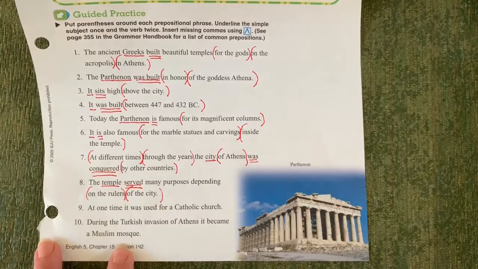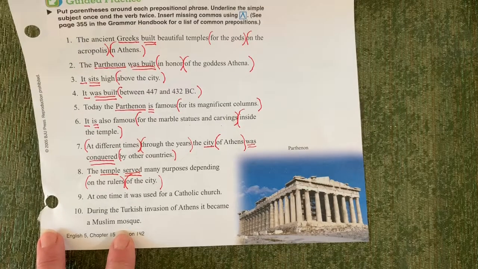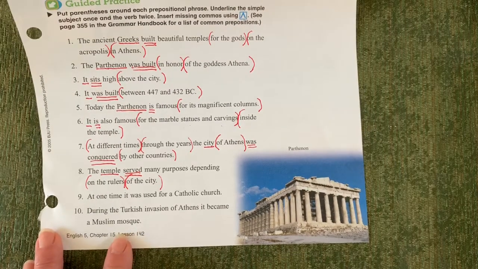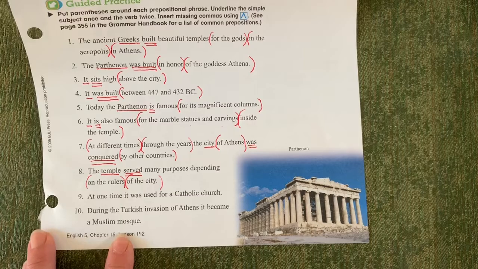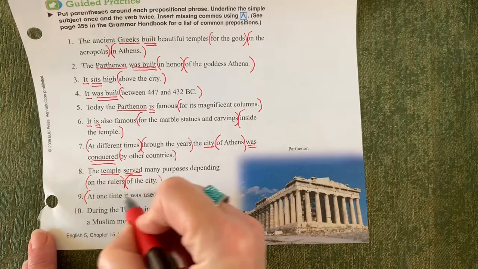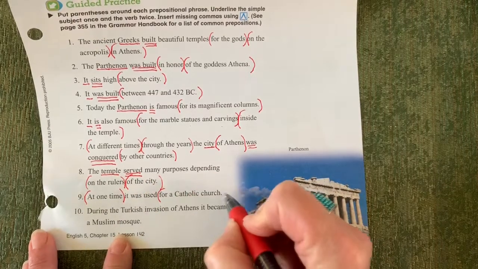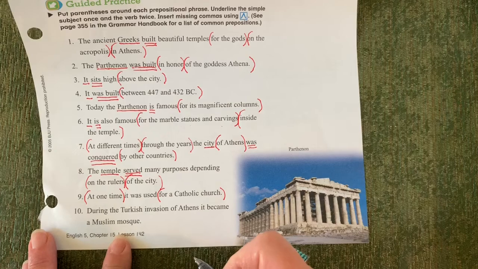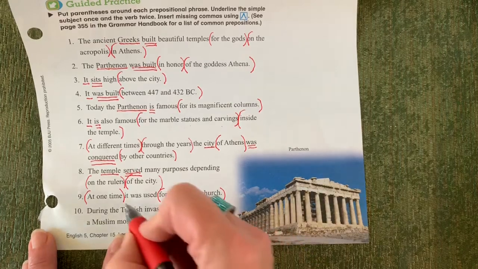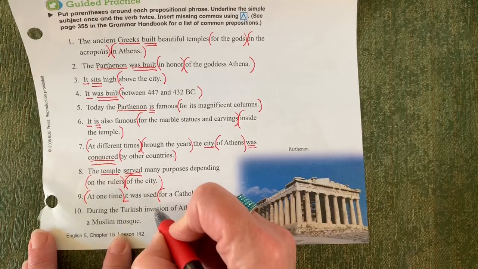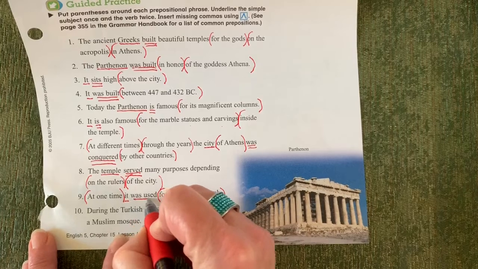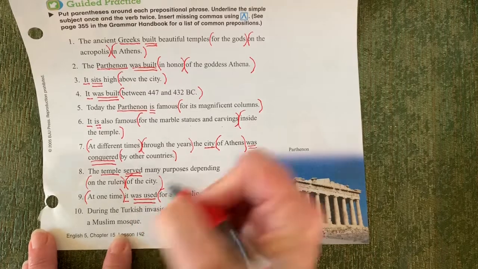Okay, good job. Number 9, at one time it was used for a Catholic church. Okay, see a prepositional phrase? At one time, right? See another one? Yep, for a Catholic church. So who or what is it about? It, and the verb was used. We only had 2 words left.